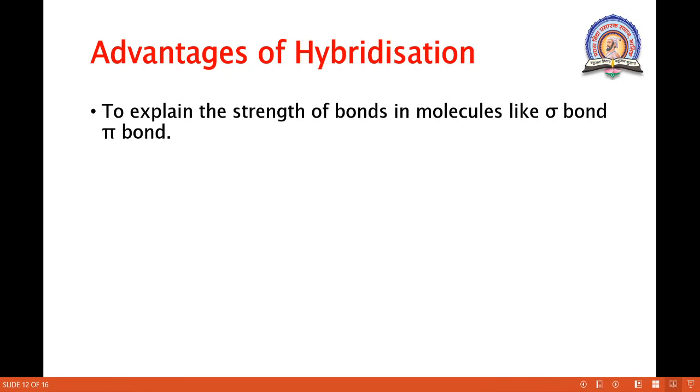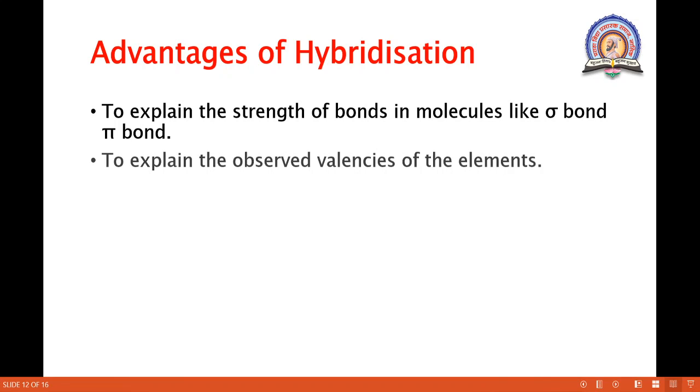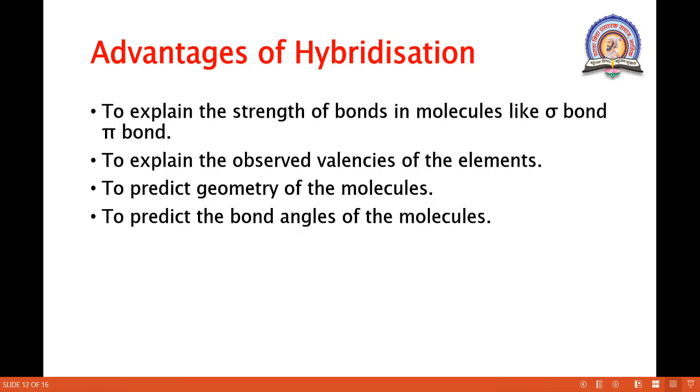Then the advantages of this hybridization. It explains the strength of the bond. Which bonds are present in the previous example? Sigma and pi bonds. So it explains the strength of the sigma and pi bonds. It explains the observed valency of the element. Then it predicts the geometry of the molecule. It predicts the bond angle of the molecules. Okay, so these are the advantages of this hybridization.